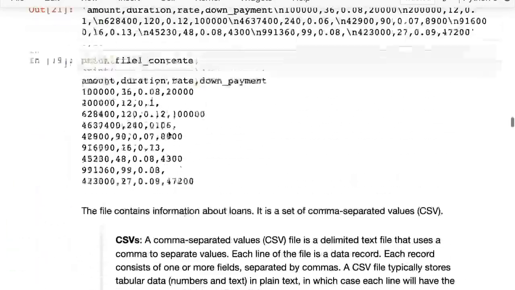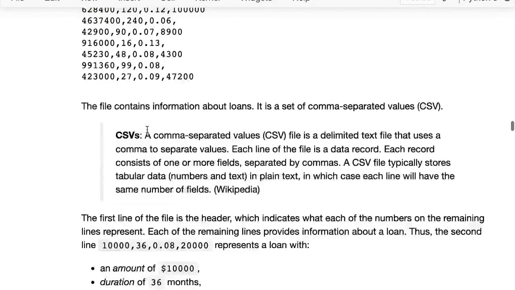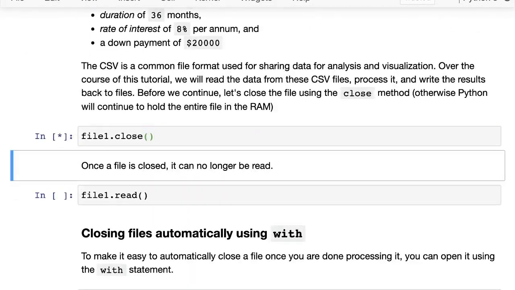So we've read the file and seen its contents. When we are done with a file, it is important to close it. Especially with larger files, when you open a file, that file is put into the system RAM or memory. So if you keep opening files but don't close them, that will eat up your RAM, and that might slow things down for you.